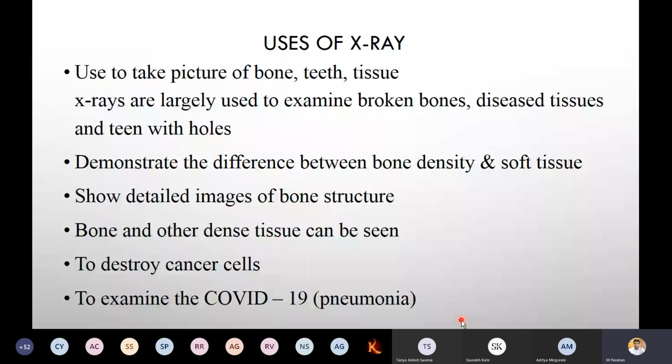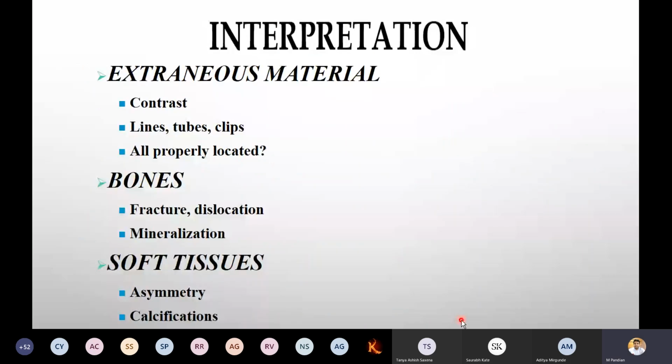Bone and other dense tissue can be seen in the X-ray. It is used to destroy cancer cells, and to examine COVID-19, whether the patient has pneumonia or not. So nowadays that is again important. So, interpretation. Everybody please note down if you have a pen and paper. I will tell you a simple way to remember this.